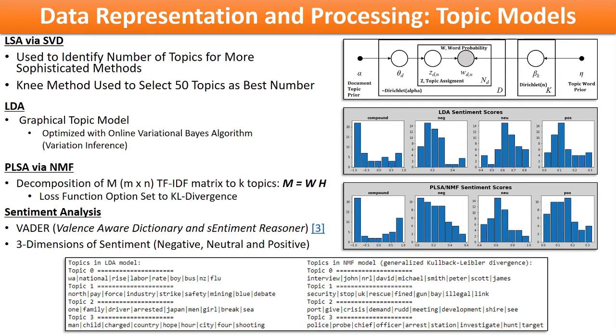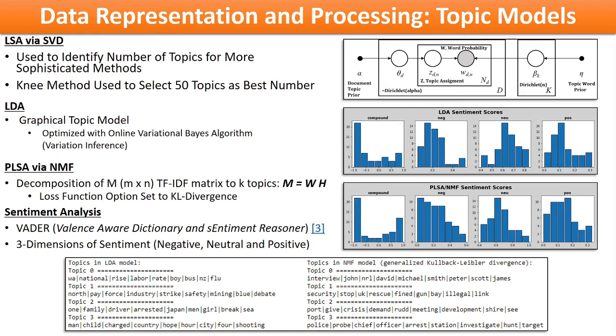Examining the singular values, an elbow appears around 50 topics, and that number was selected for the number of latent Dirichlet allocation and probabilistic latent semantic analysis topics to model. LDA is a graphical model in which word document count is the observed variable, and the topic word prior, document topic prior, and document to topic assignment priors are latent variables.